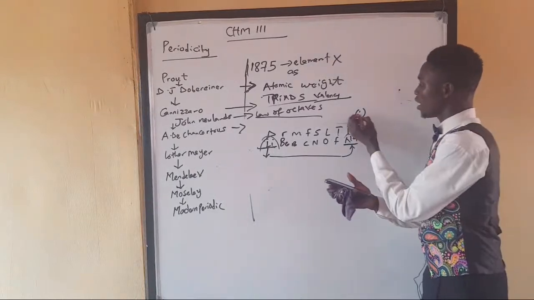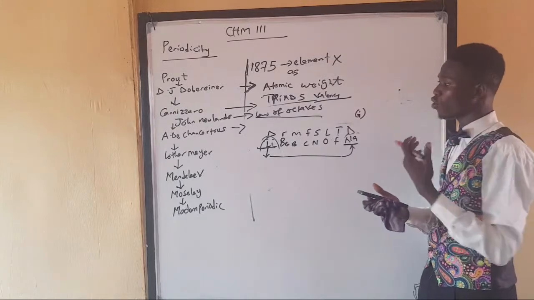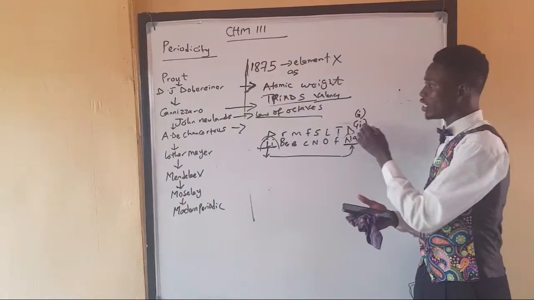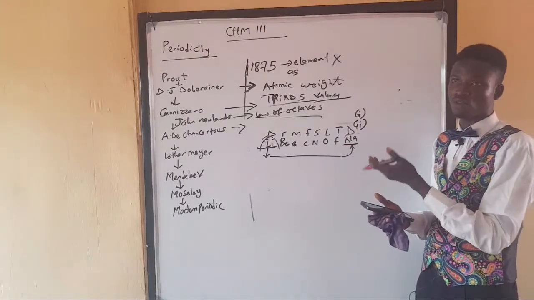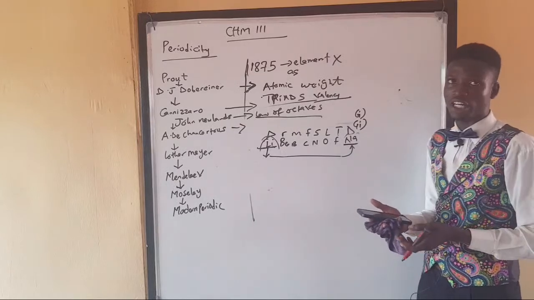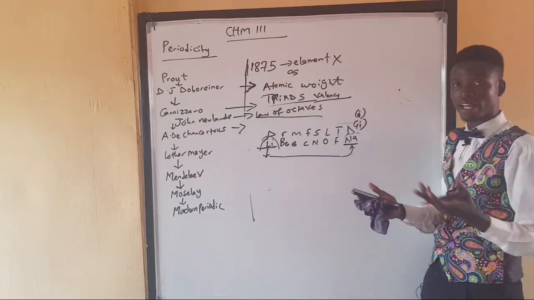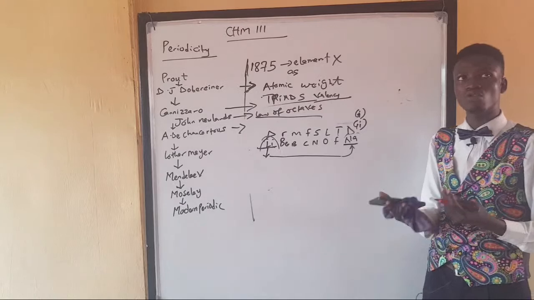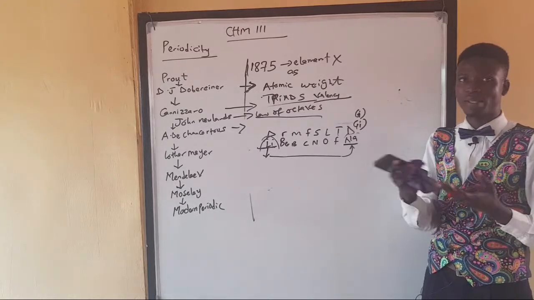All right. So I'm still on John Newlands. I said John Newlands' law of octaves was rejected because of 2 reasons, which you have to know. The reason why we are revisiting these histories is just to help you in your theoretical knowledge about periodicity. Now, the first reason why John Newlands' law was rejected was, number one, in science, we do not allow you correlating science with spiritual laws, with mystical stuff.